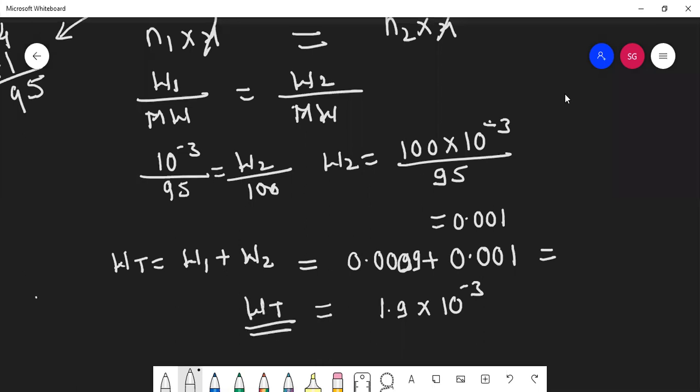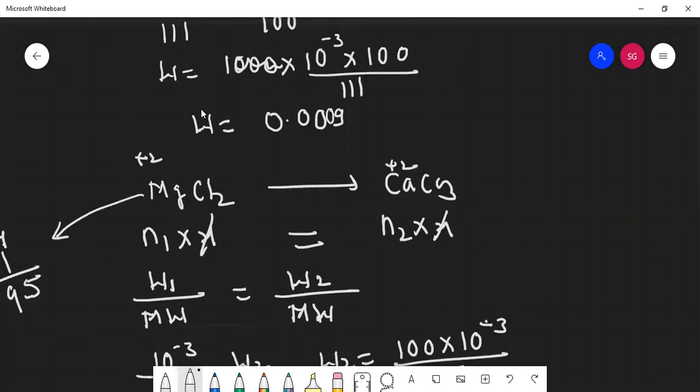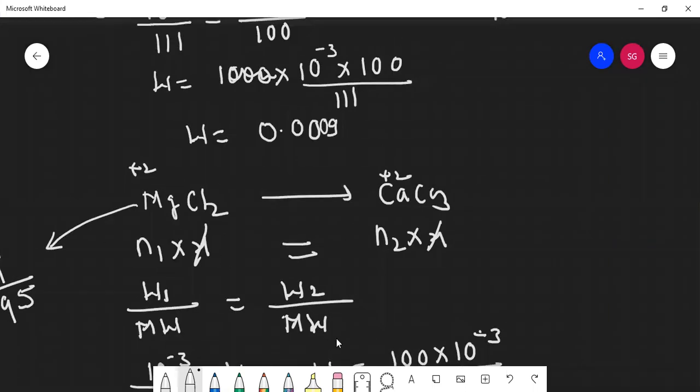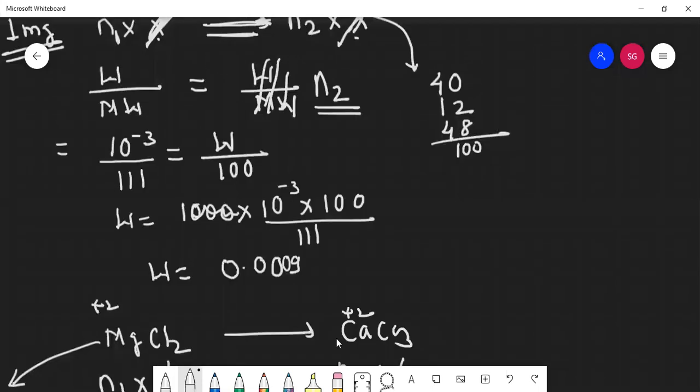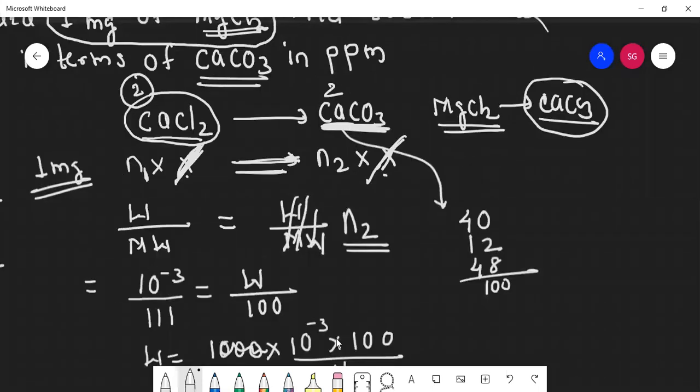But they said, students, in ppm. They said in ppm. Okay, they said in ppm means what? 10 raised to 6 liter. Here you check how much liter was given to us. Let me scroll down. Here, how much liter was given? 1 liter.